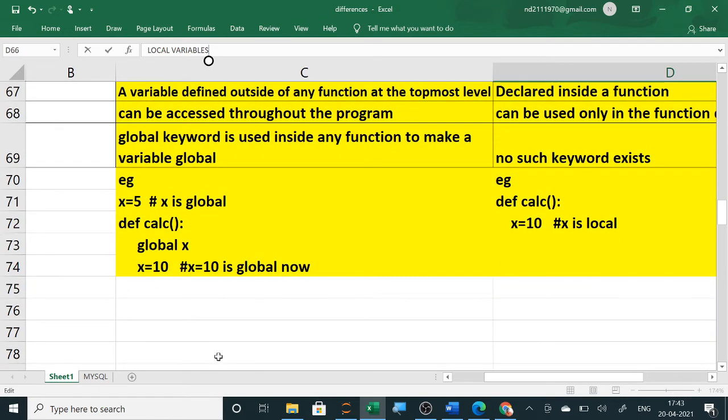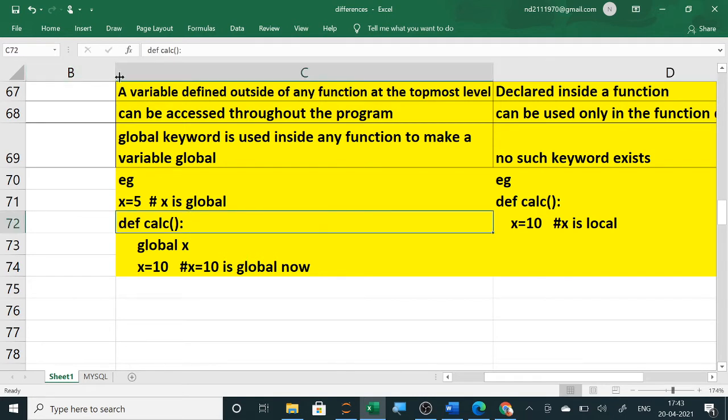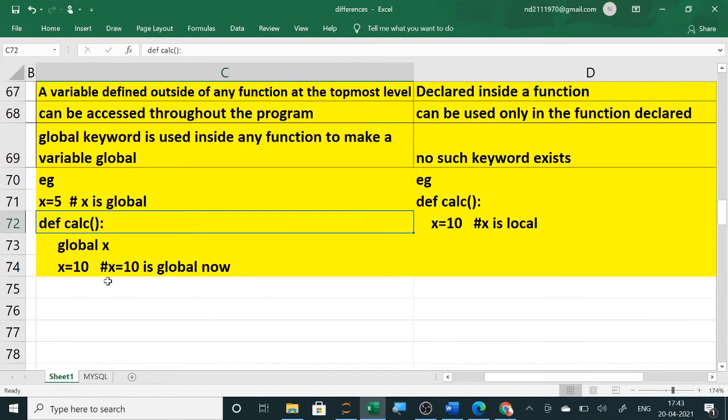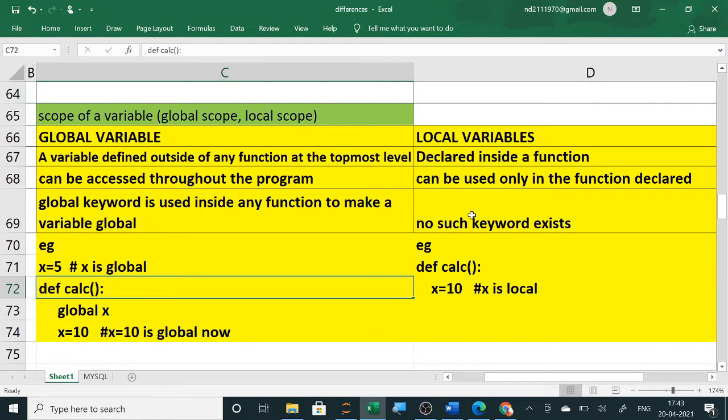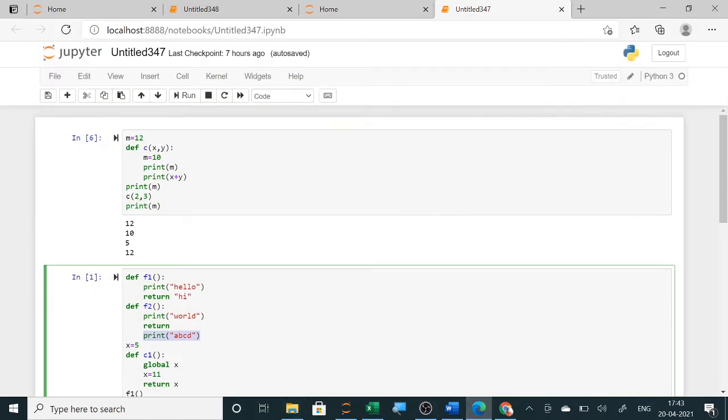You can add many more differences in this. So if you want, you can add the other differences also. I have written 4 differences here because normally it is asked for 2 marks. So in the exam, the first question will be the difference between global variable and local variable, or the difference between global scope and local scope. And the second one will be the output of the program.